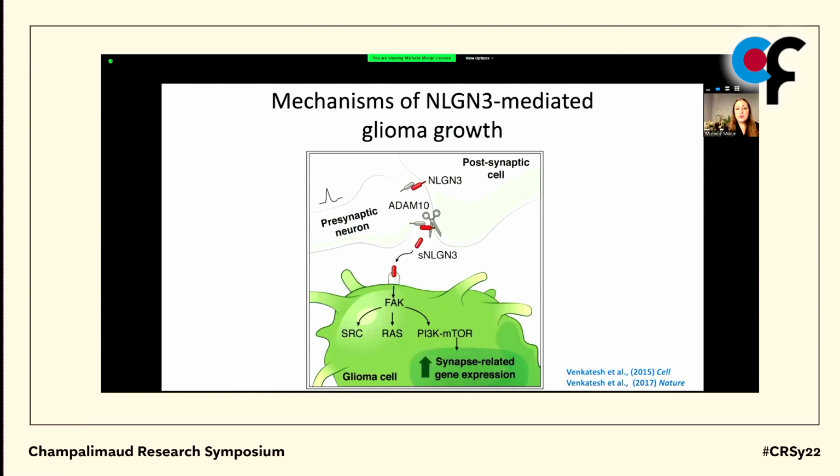So why is this such an important mechanism? Well, we know that when neuroligin-3 is cleaved in this activity-regulated mechanism and binds to the glioma cell, it recruits numerous oncogenic signaling pathways. There's early upstream stimulation of focal adhesion kinase, downstream SRC, RAS, and PI3 kinase pathways. But that explains the sufficiency, not the necessity of neuroligin-3. So digging deeper, what we found was that there was regulation of a number of synapse-associated genes. There's a feed-forward effect of neuroligin-3 on its own expression, together with upregulation of the BDNF receptor TrkB, but also a number of different glutamate receptor subunits and other kinds of synapse-associated structural proteins.